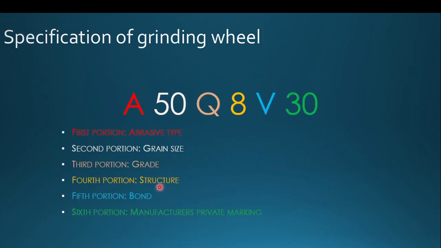In this way, we have to understand what kind of abrasive is used, what size of abrasive is used, what is the grade of the grinding wheel, and the fourth portion is the structure. So it is 8. And the fifth portion mentions the type of bond material used. Here it is mentioned as V, so it is a vitrified bond. And the last digits are the manufacturer's private marking. Maybe it is based on the year, or the batch number, or the plant number, whatever it may be. So all these things can be mentioned on each and every grinding wheel in order to understand the nature of the grinding wheel.